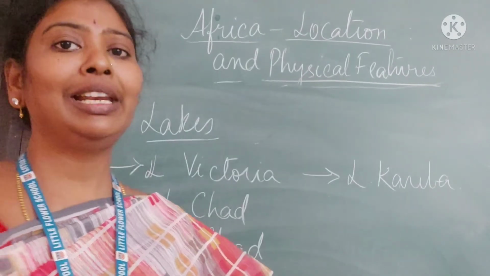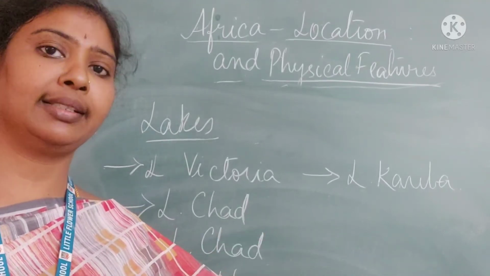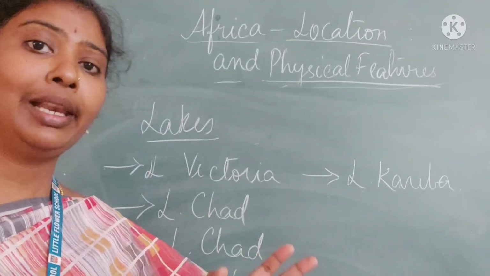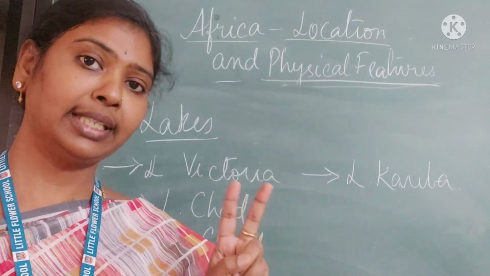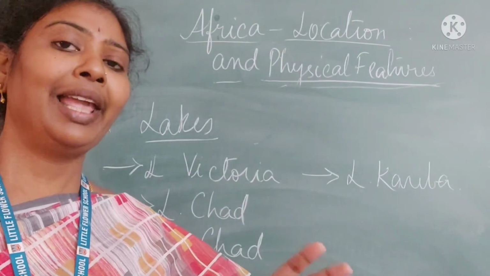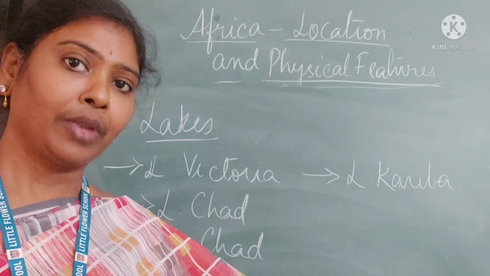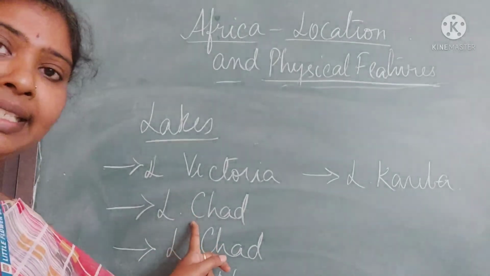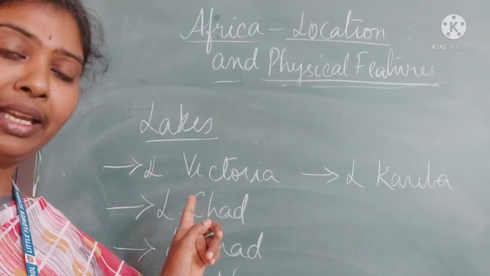There are so many lakes in Africa. In the Great Rift Valley region, we have seen so many lakes, right? Tanganyika, Kivu, Rukwa, all these are examples of lakes in Africa, and these lakes are of 2 types. One is freshwater lakes and the second one is saltwater lakes. Lake Victoria is a freshwater lake present in Africa. We have saltwater lakes also. Lake Chad is an example of a saltwater lake. This is the biggest saltwater lake in Africa.